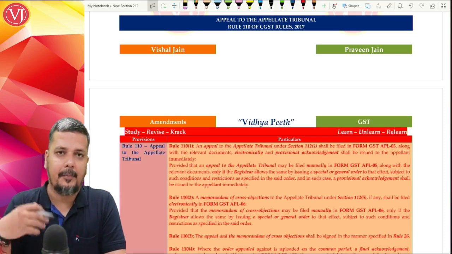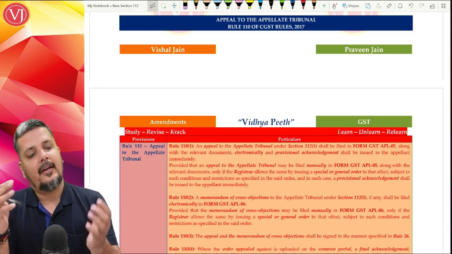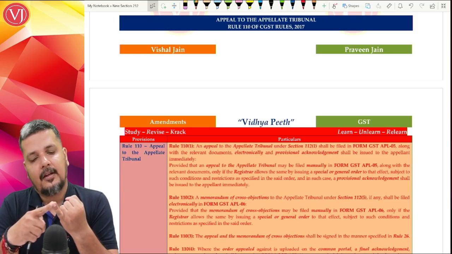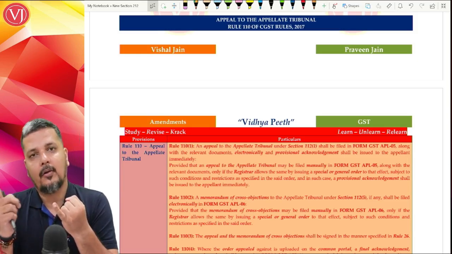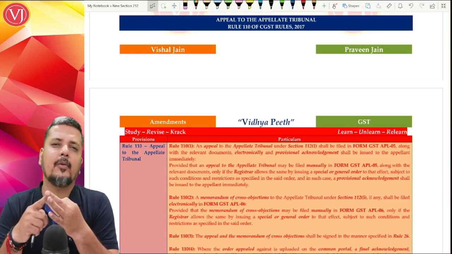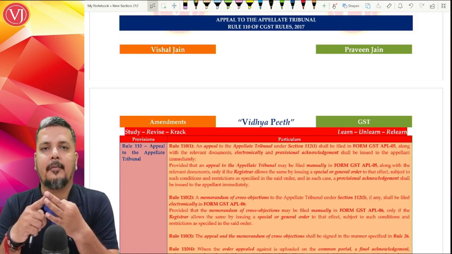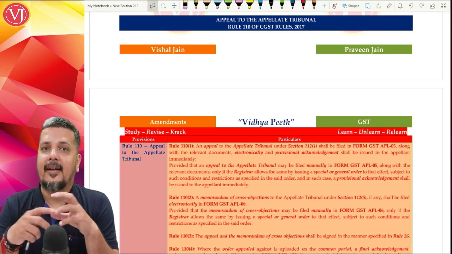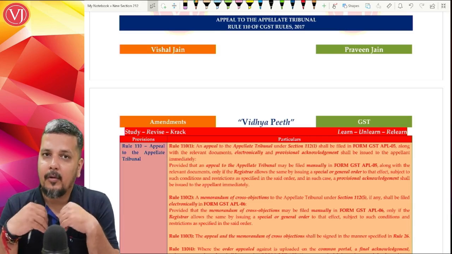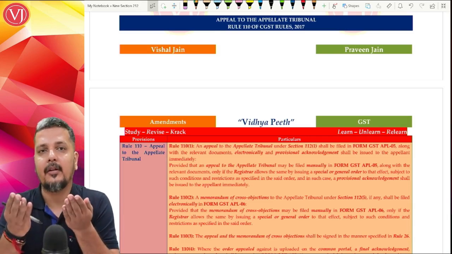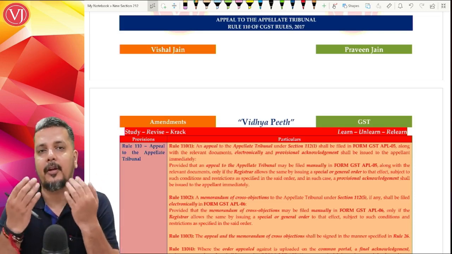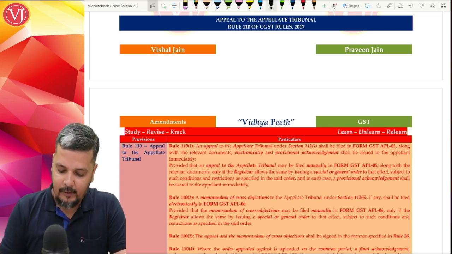Now when you talk about appellate tribunal, we have seen who all will go. Either because of the order of appellate authority, you will go to appellate tribunal, or because of the order of revisional authority, you will go to appellate tribunal. And the new introduction is anti-profiteering measure, where appellate tribunal will act as the adjudicating body. So let us not discuss that for the timing. We are talking about assessee going to appellate tribunal due to appellate authority order, revisional authority order, or department going to appellate tribunal.